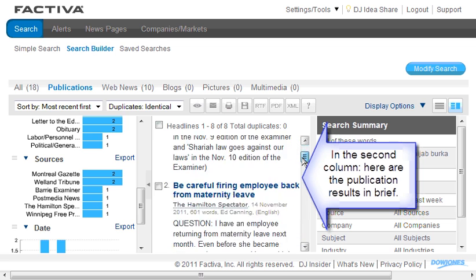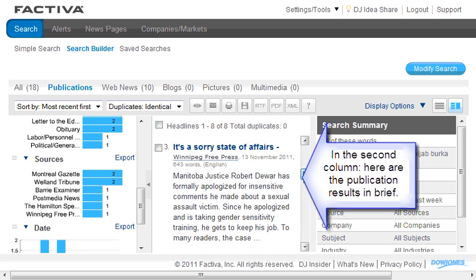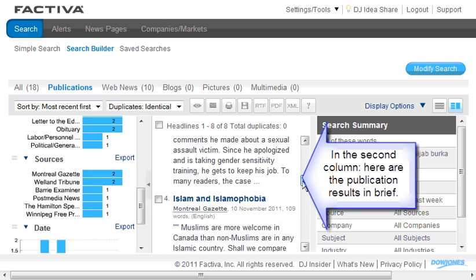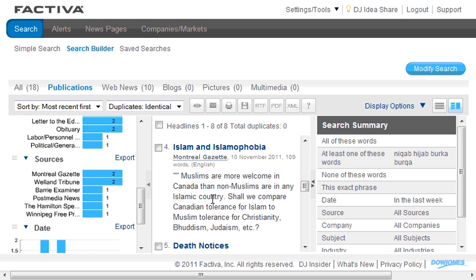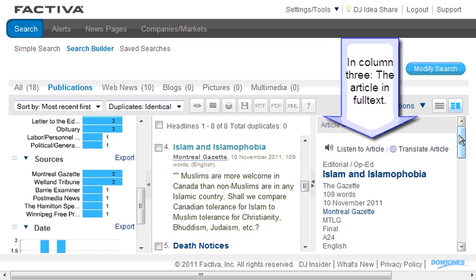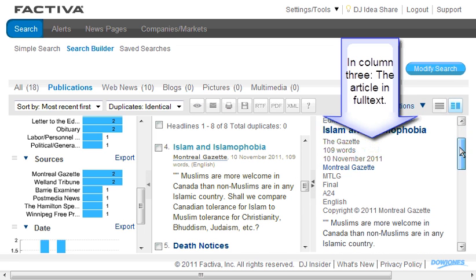Let's take a look at this list. This is just the headlines, short form. You can see the title information and just a brief synopsis of the article. Let's take a look at this one. I'm going to click on this, and I'll see in this window the full text of my article.